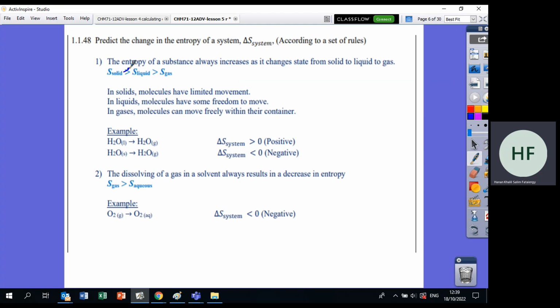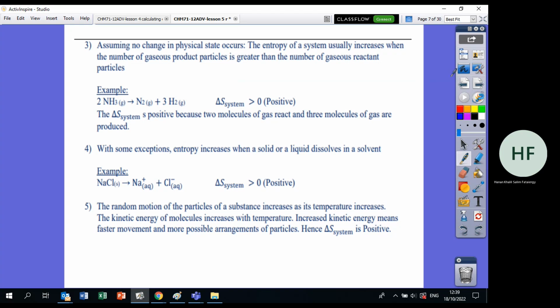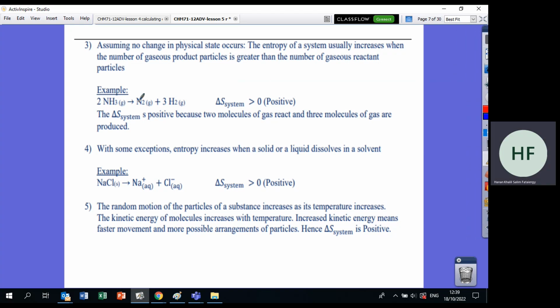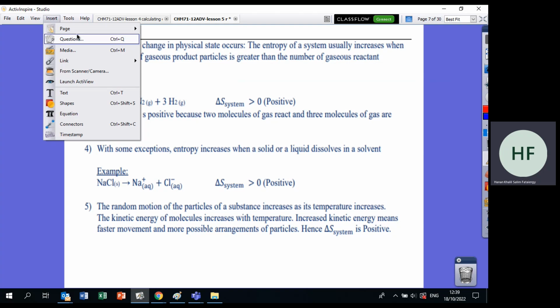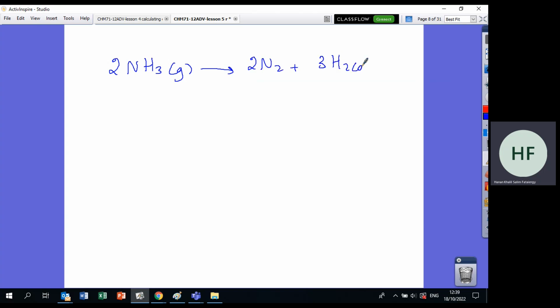Now let me check this one for you. The sign should be like this because the gas is more than the liquid and the liquid is more than the solid. Now who has more entropy, gas or aqueous? طبعا gas has more entropy. Okay, now suppose that we have a reaction like this. Let me copy this reaction. We have 2NH3 gas and here N2 plus 3H2 gas. And I want to know if I'm going through this reaction, does the entropy increase or decrease?